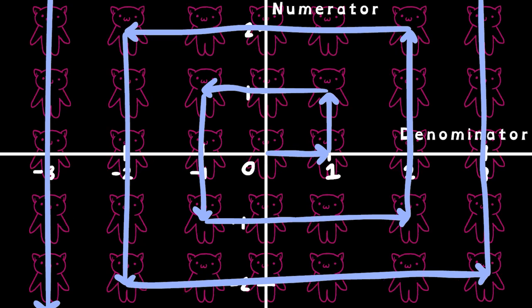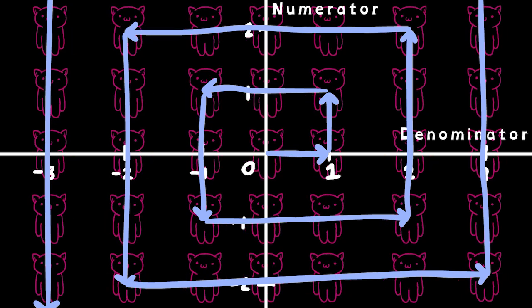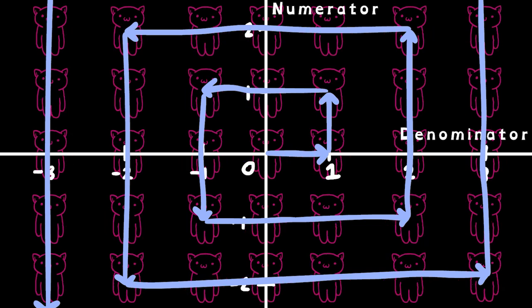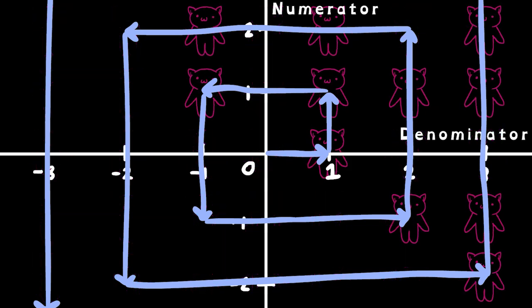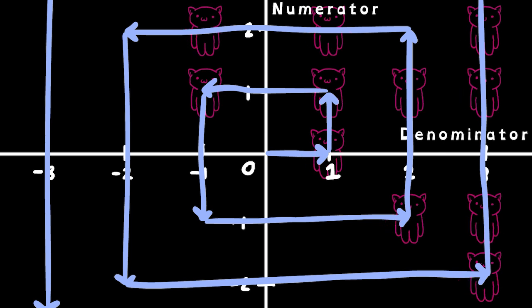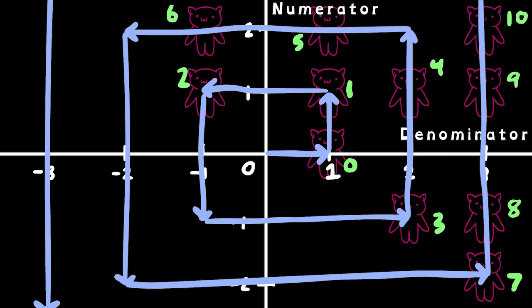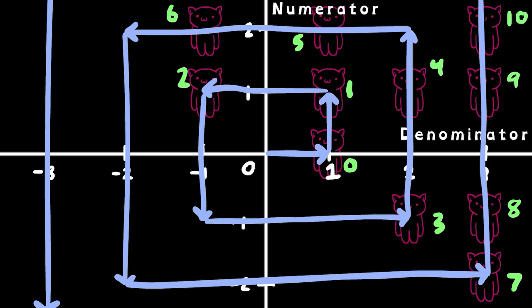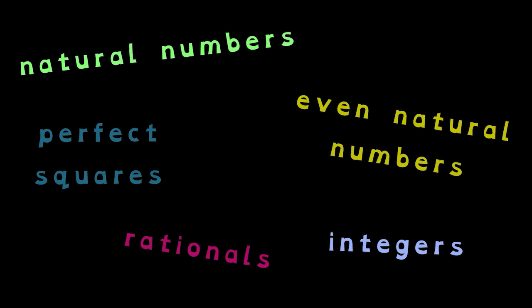Note that along this spiral pattern, we hit points that are invalid, such as the entire x-axis, since that would mean dividing by 0, as well as points that are duplicates of each other, such as 2 over 2 being the same as 1 over 1. So we'll remove those points. You can now hopefully see that by starting at the origin and moving around with the spiral, you can map each rational number with a natural number, and since we removed all of the duplicate rational numbers, it is a perfect matching.